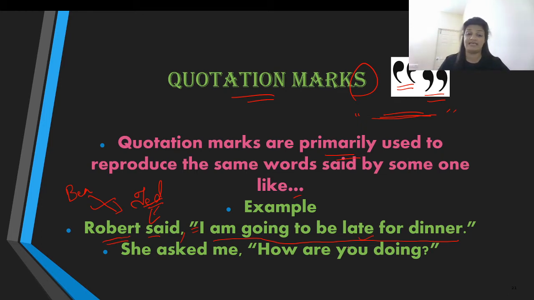These were the exact words expressed by Robert, which were heard by Ben, and he is repeating the same words. So when he is repeating the same words, he needs to put that in inverted commas. That is why we have used the double inverted commas over here like this. Number two, another example: she asked me. What exactly did she ask? "How are you doing?" So to reproduce the same exact words of the speaker, we use the quotation marks or double inverted commas. So that's it, one usage of the quotation marks.